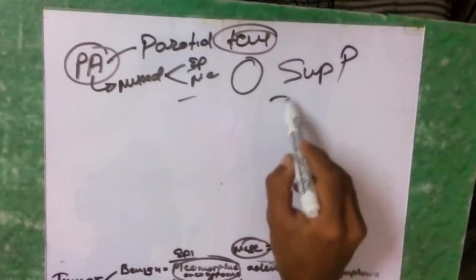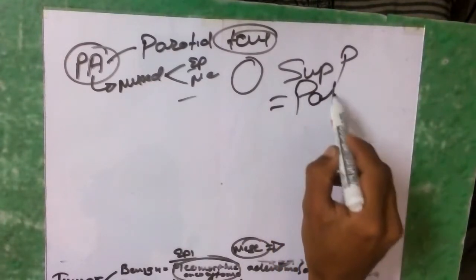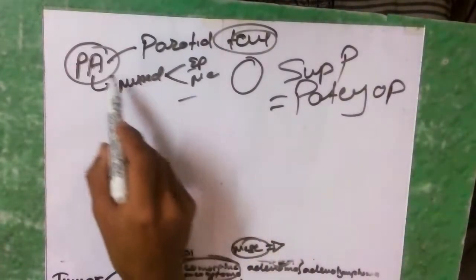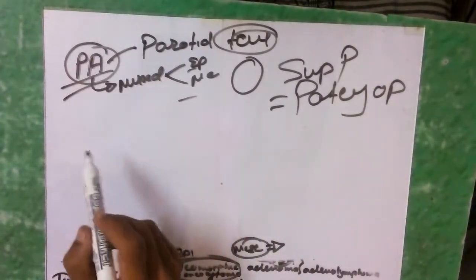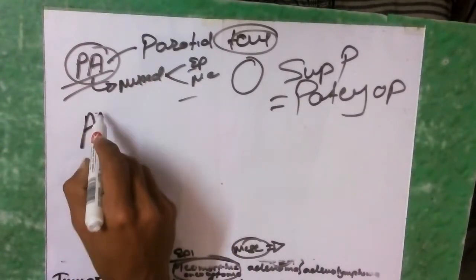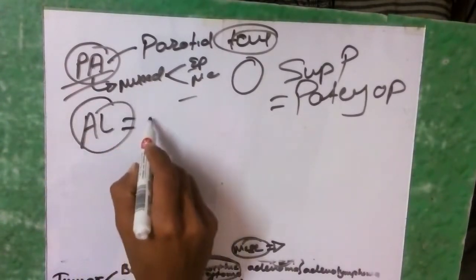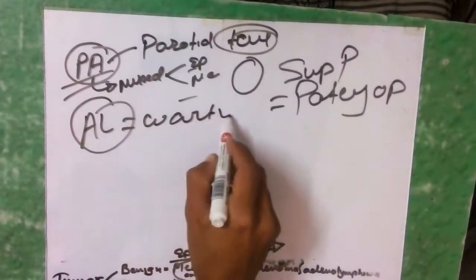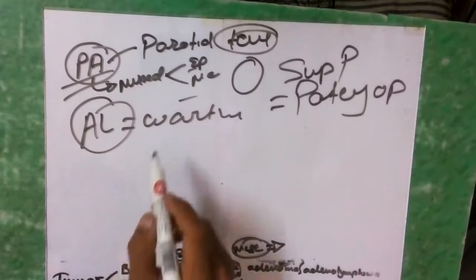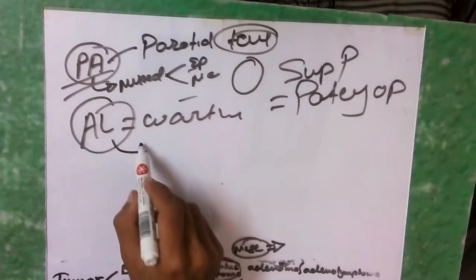which is also known as Patey's operation. So this was all for pleomorphic adenoma. Now coming to the adenolymphoma, which is also known as Warthin's tumor. You need to know that Warthin's tumor is the adenolymphoma, and smoking increases the risk of adenolymphoma.